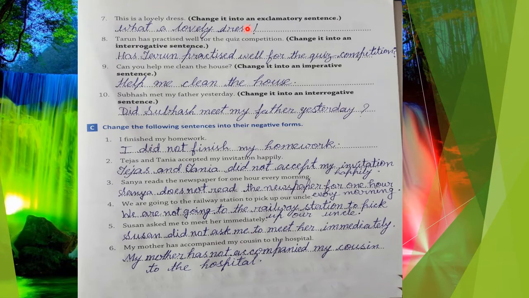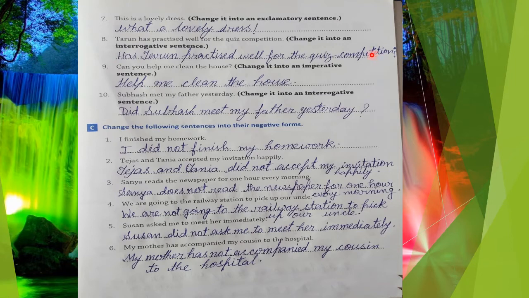And when you write any question sentence, you will use a question mark. Question mark for interrogative sentence and exclamation mark for exclamatory sentence. Next is: Tarun has practiced well for the quiz competition. This is a declarative sentence. We have to change it into interrogative form. So the sentence will be: Has Tarun practiced well for the quiz competition?